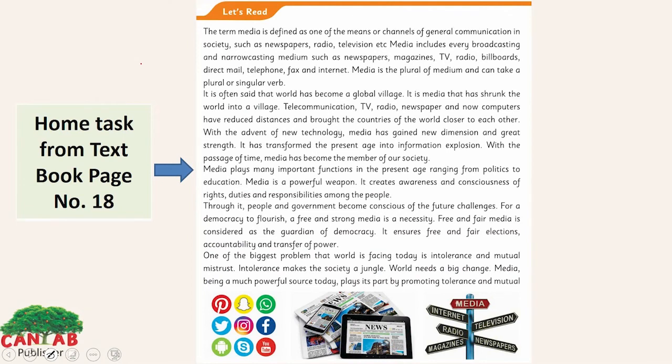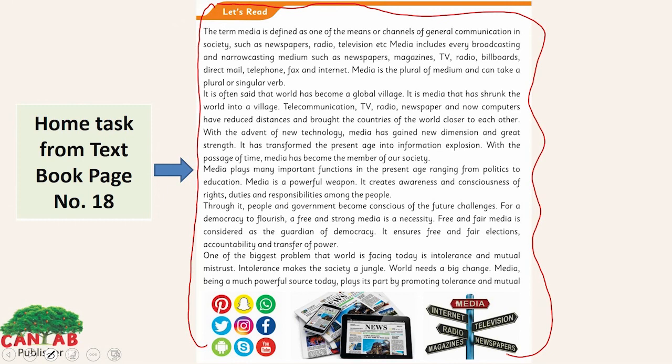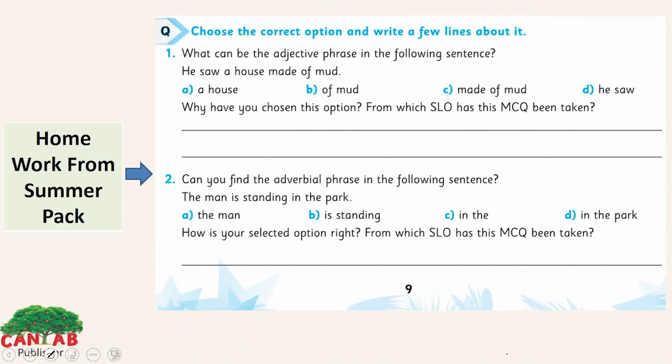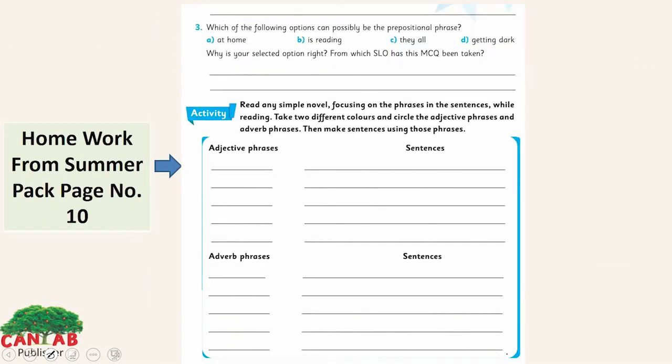This is your homework from the textbook, page number 18. This page is from unit 2. You have to read it and identify the dependent and independent clauses on this page. You have to just underline them and write on them in abbreviated form whether it's an independent clause or a dependent clause. This is your homework from the summer pack. This is also your homework from the summer pack, page number 10. We have an activity here. You have to write about adjective phrases and sentences, and adverb phrases and complete sentences.